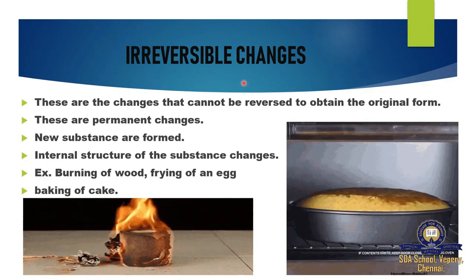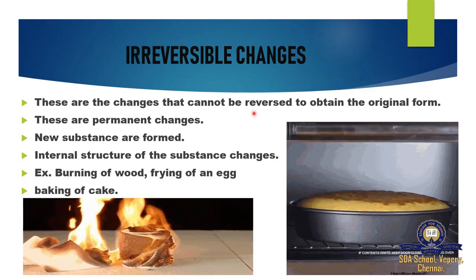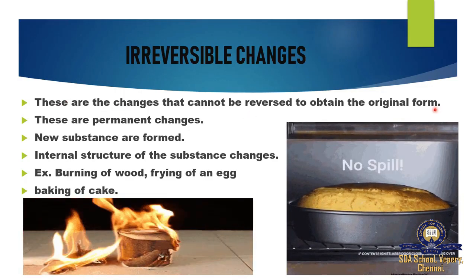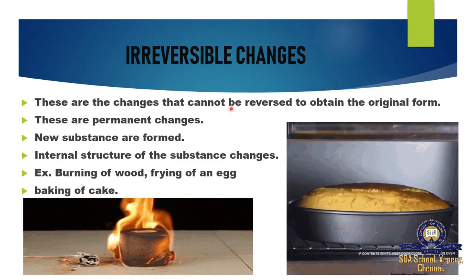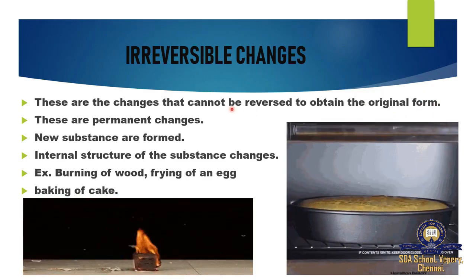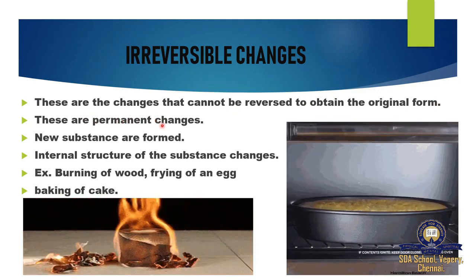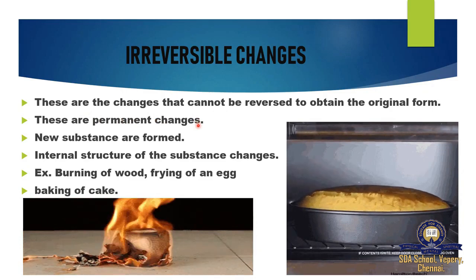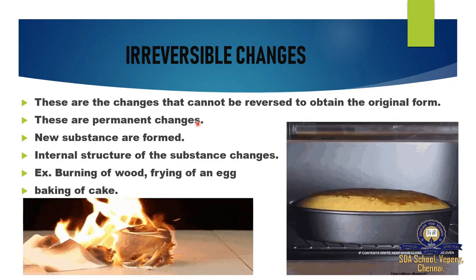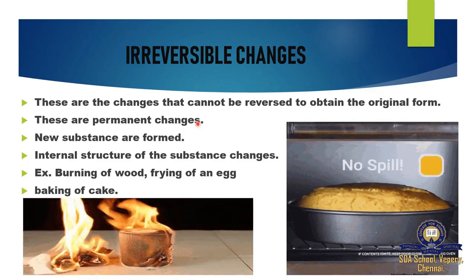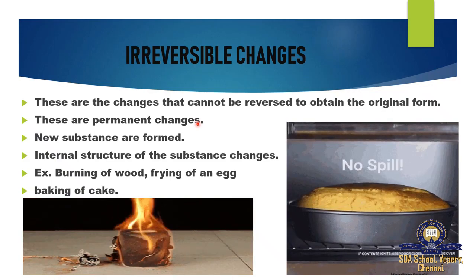Now, irreversible changes. These are the changes that cannot be reversed to obtain the original form. It's the opposite of a reversible change. Once the change has taken place, it won't go back to the original form. These are permanent changes. For example, when we are a child, after a certain number of years we become an adult. Again, we won't be a child.